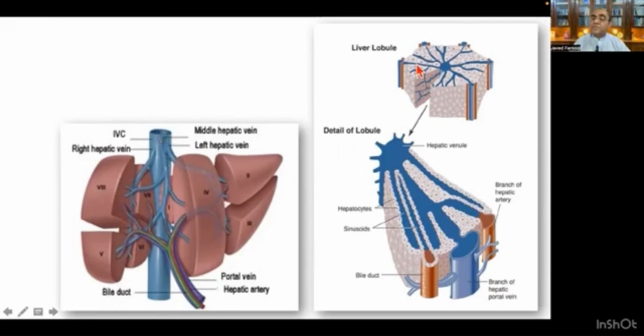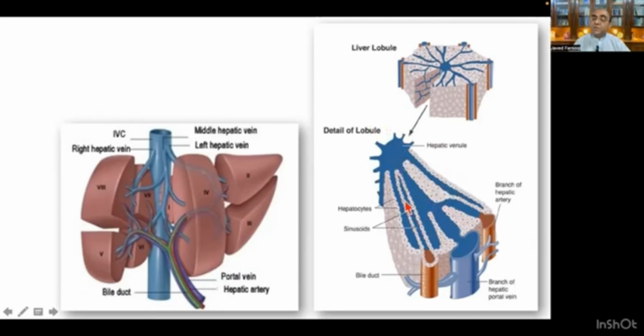When we see it at the lobular level, this is the anatomy: this is the branch of the hepatic vein, this is the bile duct, this is the branch of the hepatic artery, and then these are the sinusoids, the cords of the sinusoids, the hepatocytes, then this is the hepatic venule, and then the drainage bag.